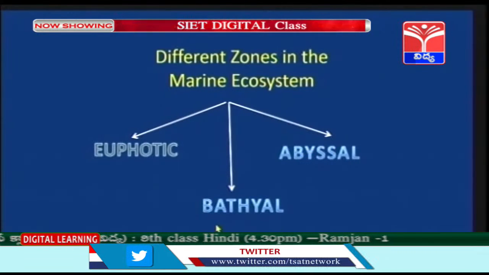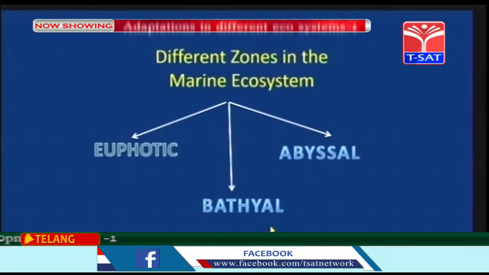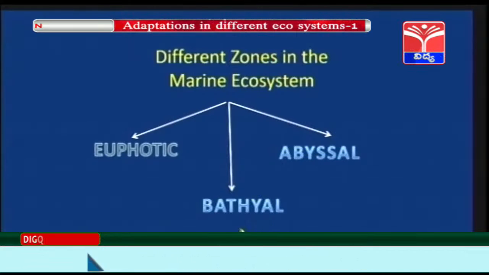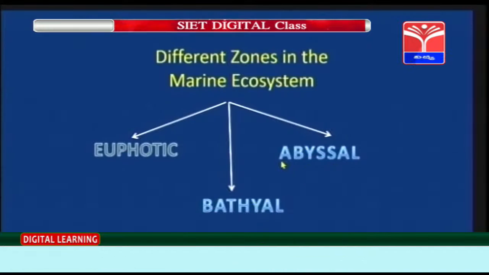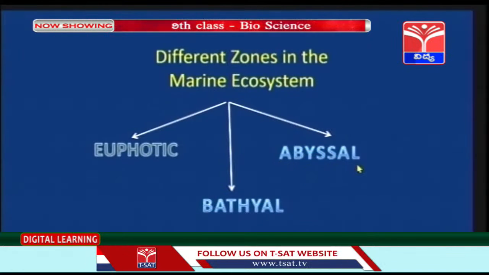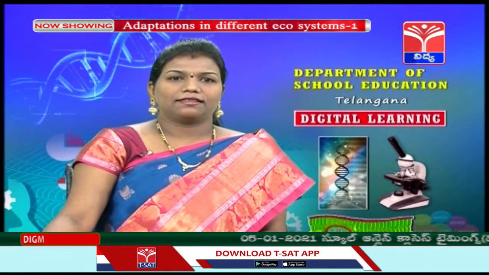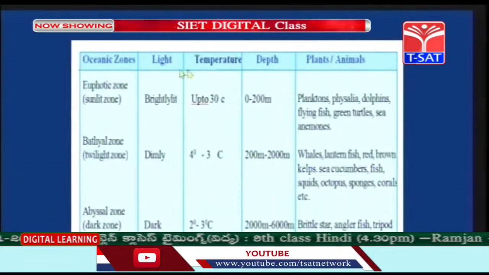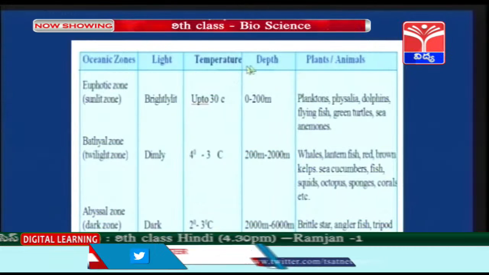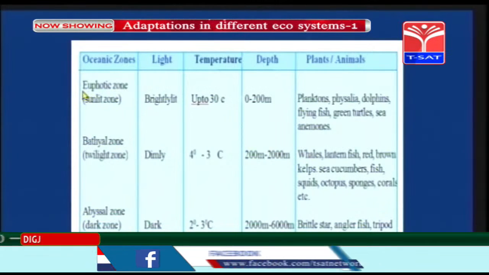Bathyal zone, the twilight zone. Children, on the new moon day, the light of the moon shows the twilight. Right, children? So the bathyal zone is called the twilight zone. Third zone, that is the abyssal zone, the dark and cold zone. Children, these are the three types of zones. So this is oceanic zones, light, temperature, depth, plants and animals. So children, the first zone, euphotic zone, sunlight zone.